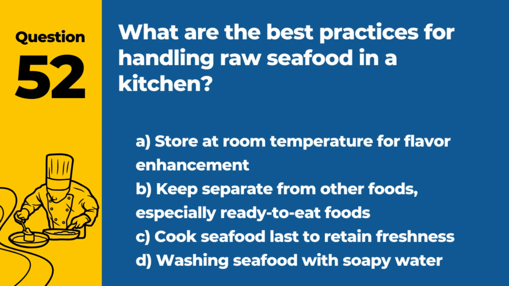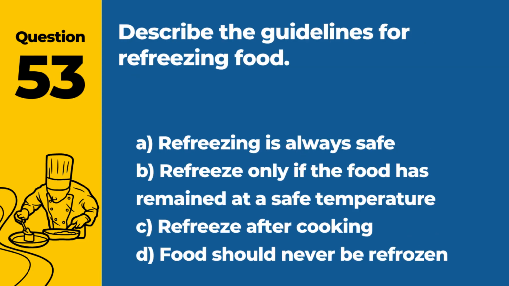Question 52. What are the best practices for handling raw seafood in a kitchen? A. Store at room temperature for flavor enhancement. B. Keep separate from other foods, especially ready-to-eat foods. C. Cook seafood last to retain freshness. D. Washing seafood with soapy water. Answer B. Keep separate from other foods, especially ready-to-eat foods. This prevents cross-contamination.